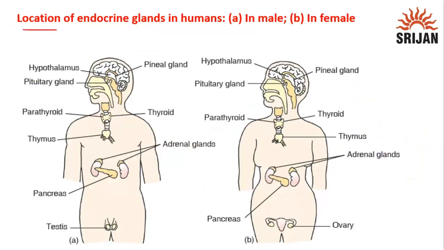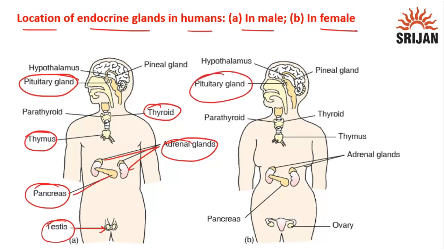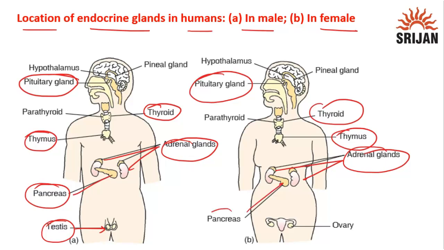Let's see in the diagram location of endocrine glands in humans, first in male, then in female. In case of male, this is thyroid gland, this is thymus, then this is pituitary, then these are the adrenal glands, this is pancreas, this is testis that is present only in male. In case of female also other glands will look same like pituitary gland, then here thyroid, then thymus, then these adrenal glands, this is pancreas, but there will be ovary that will be present in female only.